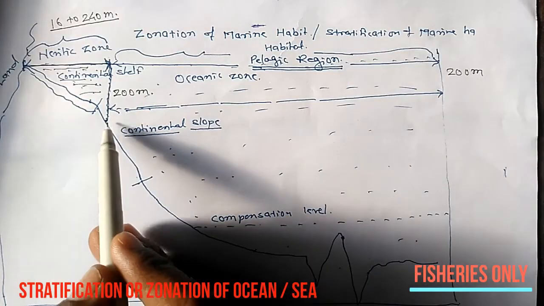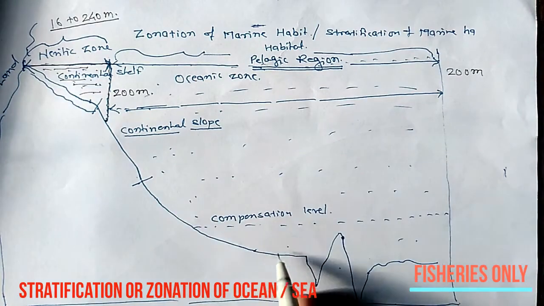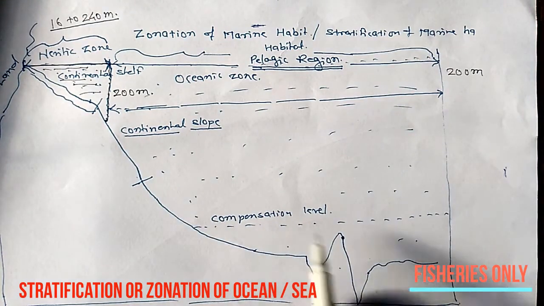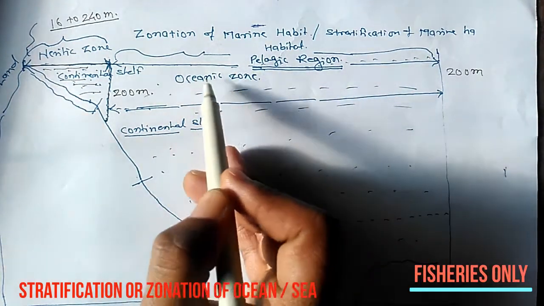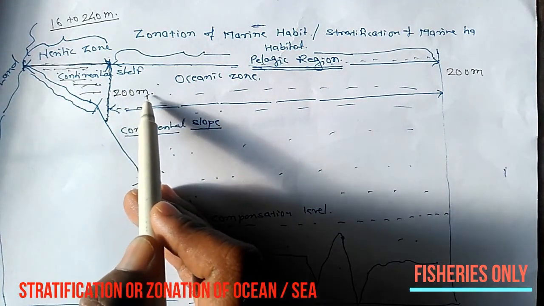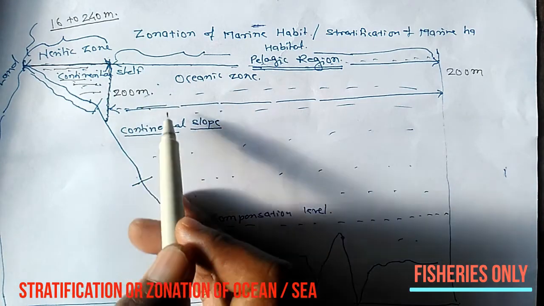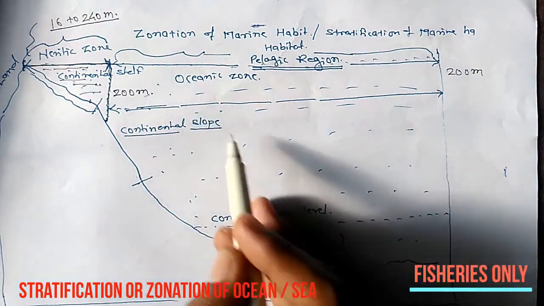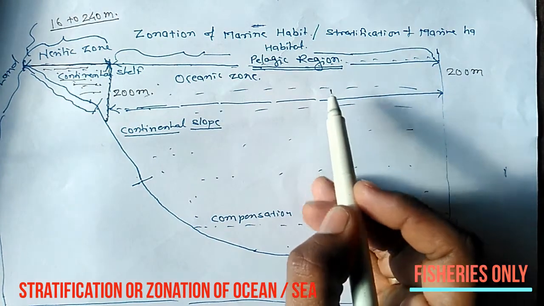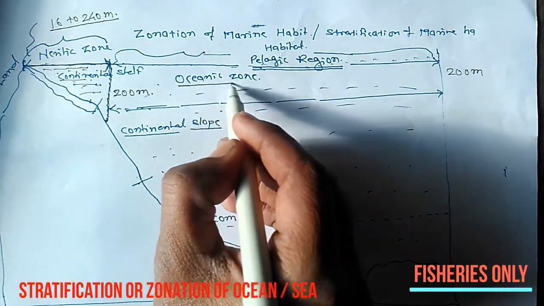This is the water above the continental slope and deepest floor of the ocean, called the oceanic zone.